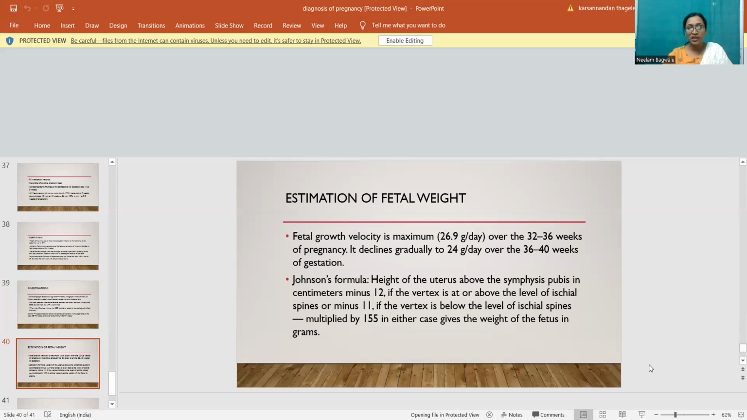So estimation of the fetal weight. Fetal growth velocity is maximum over 32 to 36 weeks of pregnancy. It declines gradually over 36 to 40 weeks of gestation. So the Johnson's formula, the height of the uterus above the symphysis pubis in centimeters minus 12 if the vertex is at or above the level of ischial spines, or minus 11 if the vertex is below the level of ischial spines. It is multiplied by 155. In either case gives the weight of the fetus in grams.